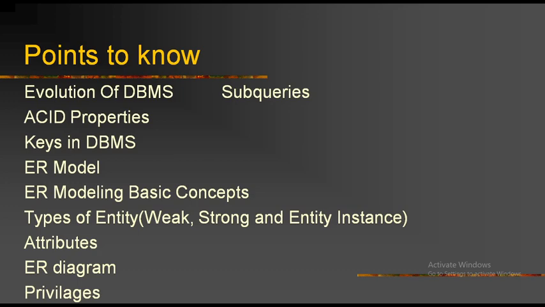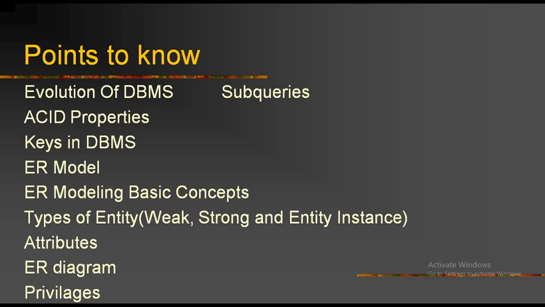A table is known as entity or relation, and we can categorize the types of entity into three types. One is weak entity, the second one is strong entity, and the third one is entity instance. Weak entity is a table that may not have sufficient attributes to set a primary key. That is what is known as weak entity.